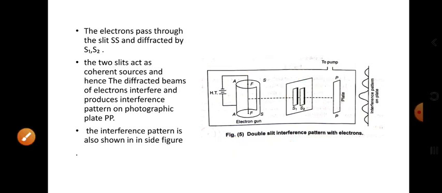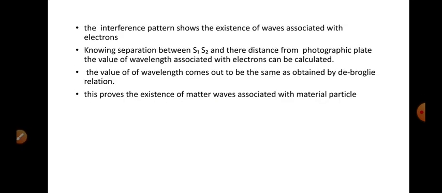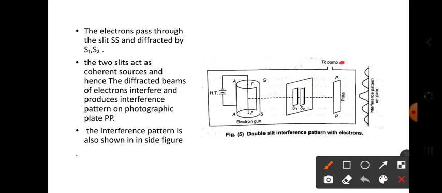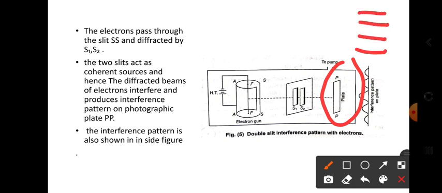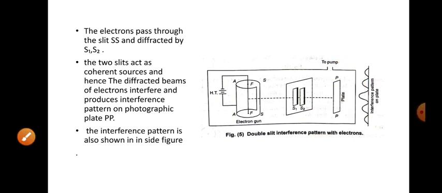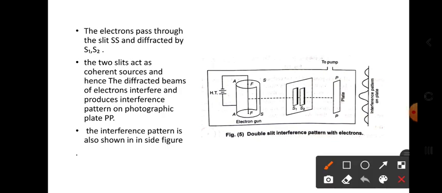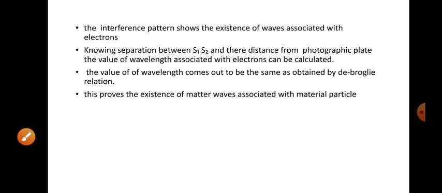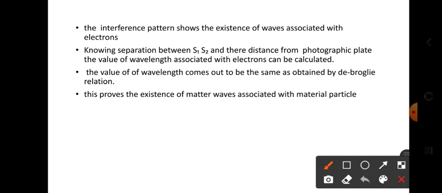After diffraction, these waves meet on the plate PP, and on the plate an interference pattern will occur. An interference pattern means bright and dark fringes will form on this plate. This plate can also act as a screen. On the next point, the interference pattern shows the existence of waves associated with electrons.